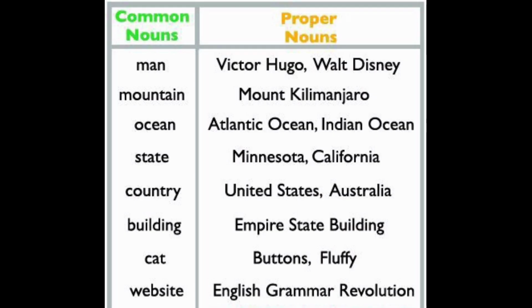Let us differentiate between common noun and proper noun. Here are some common nouns and proper nouns listed on your screen. Man. Man is a common noun because here we are not specific about any person. Whereas when we are saying Victor, we are telling about a specific person named Victor. Same with mountain. Mountain is a common noun whereas the specific name for a mountain written on the right side is a proper noun, Mount Kilimanjaro. Kindly pause the video and read all the common nouns and the proper nouns given for them.